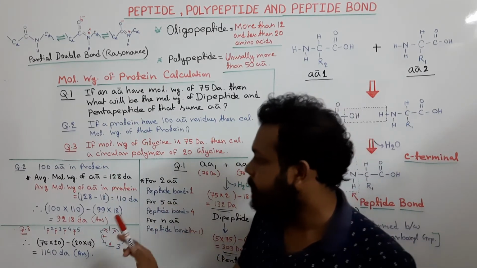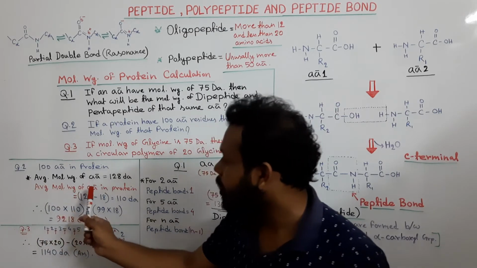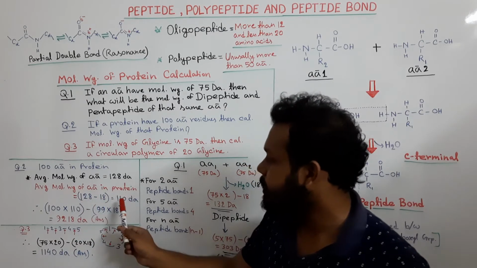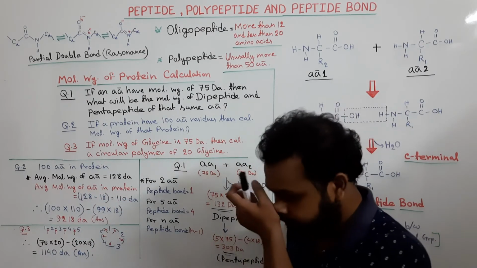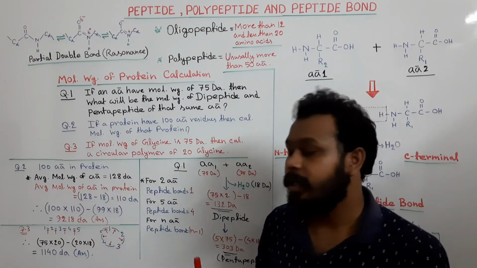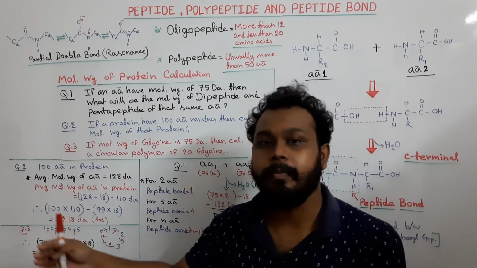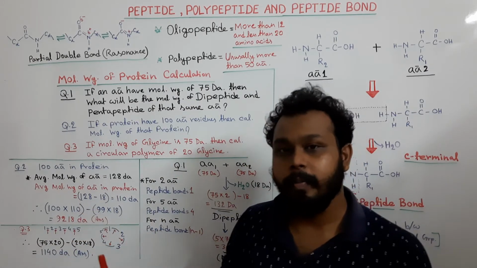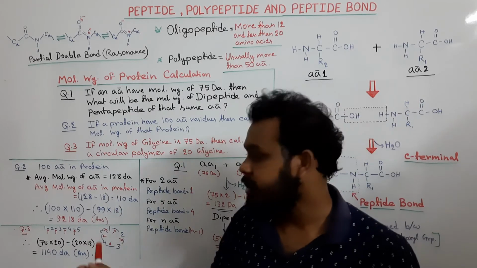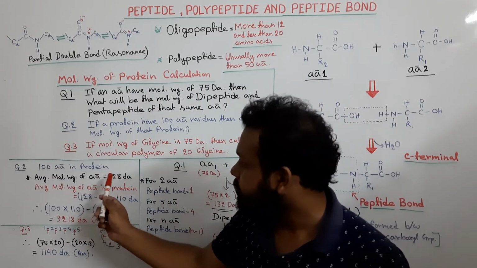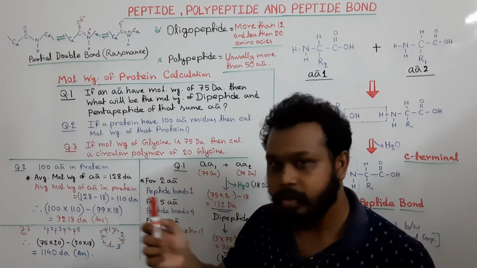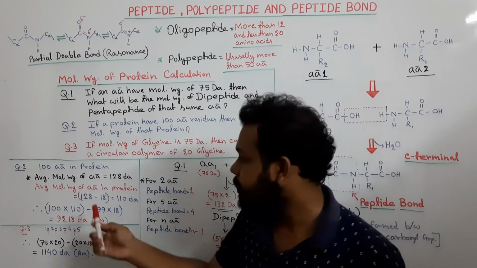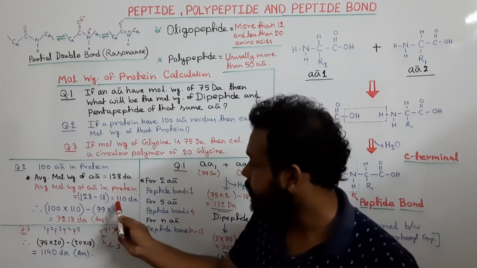But remember that the average molecular weight of an amino acid in a protein is 128 minus 18, that is 110 Dalton, because in a protein the amino acids are linked to each other by peptide bonds, and due to peptide bond formation, one water molecule is released. So this is the average molecular weight of an individual amino acid, and in a protein it will be less by 18, so that will be 110.